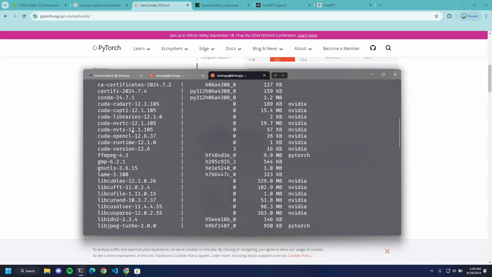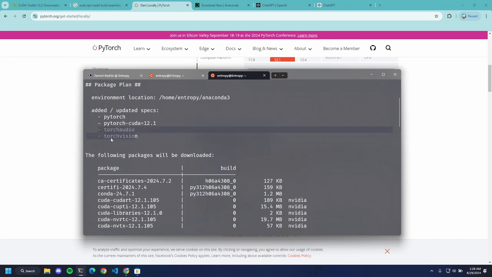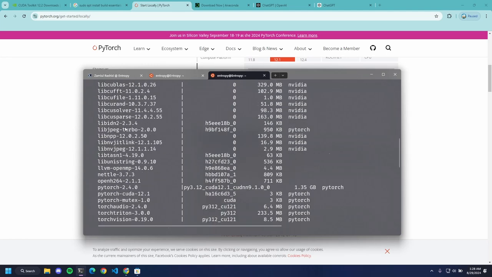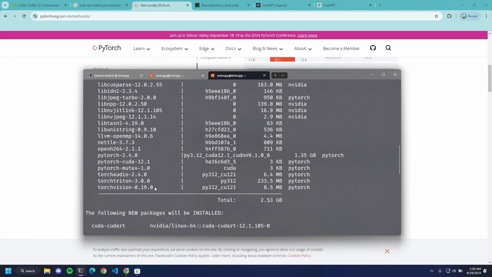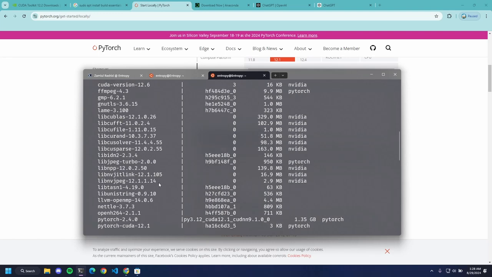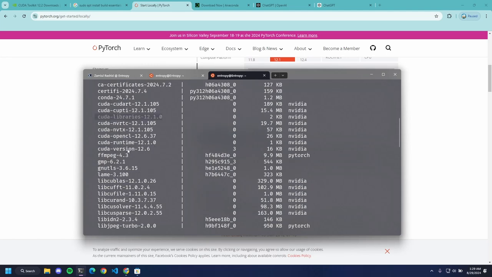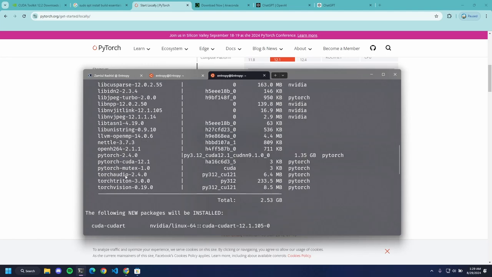If you see the packages while it's installing, you can see CUDA runtime, which is used to communicate with the CUDA toolkit, and you can also see, if I'm not wrong, it also installs the cuDNN libraries.